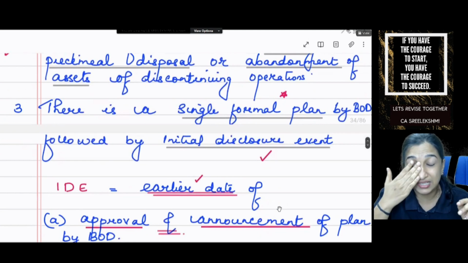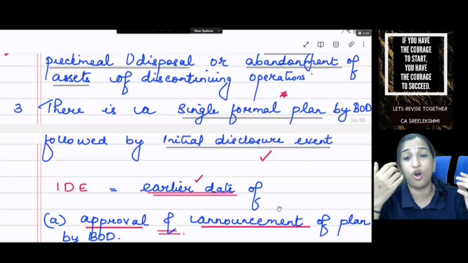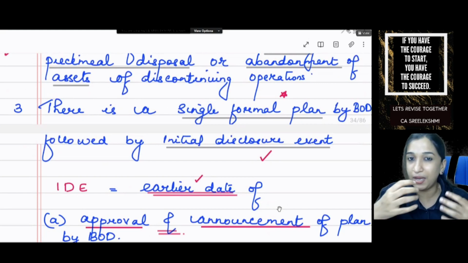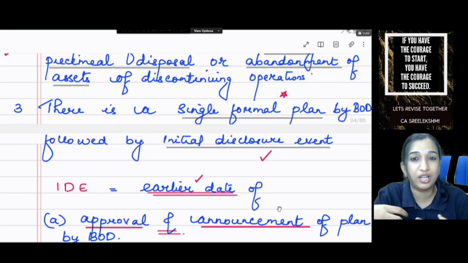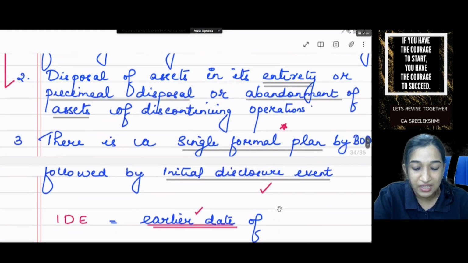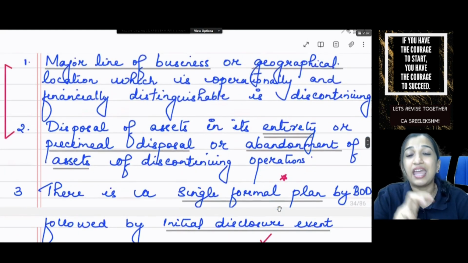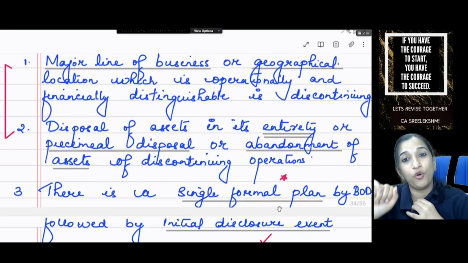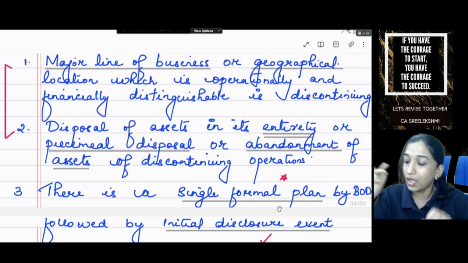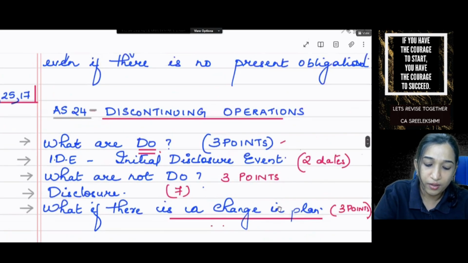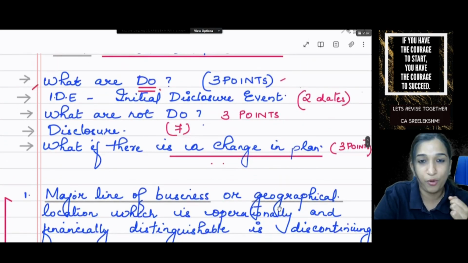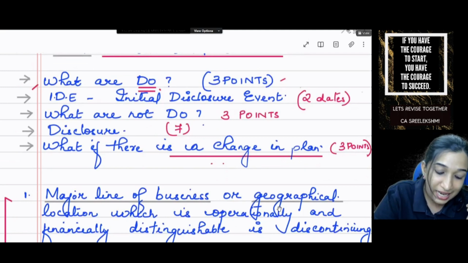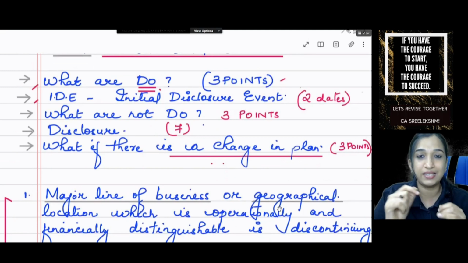There is disposal of assets in its entirety or piecemeal basis or abandonment of assets. And there is a single formal plan by board of directors followed by initial disclosure event. So if these 3 points are there, AS24 gets attracted. The provisions of AS24 will be applicable. Okay, fine. Now, what are discontinuing operations? 3 points. Disclosure will arise when there are 3 points. What is IDE? IDE is 2 dates I need to consider.